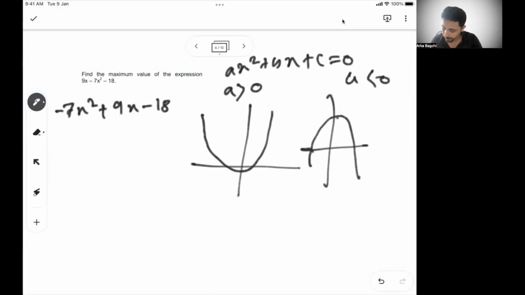So you can get a maximum value; this is the maximum point. You can't get a minimum, because it's an inverted parabola, so the minimum keeps going down as you extend the parabola.